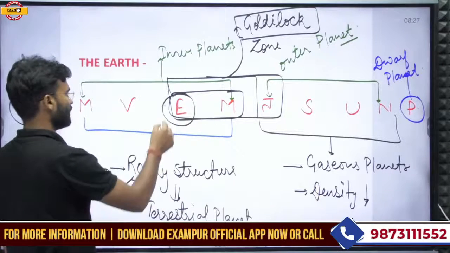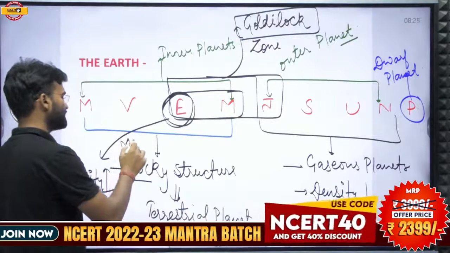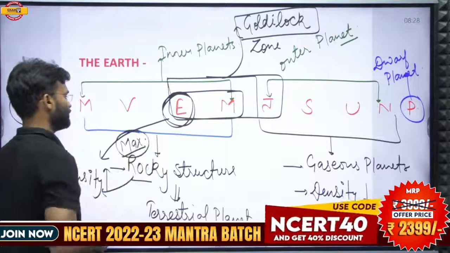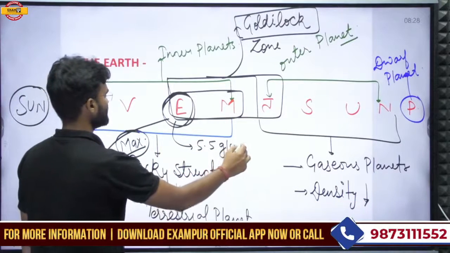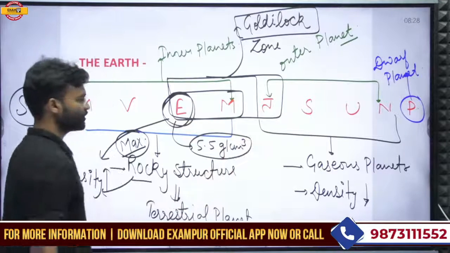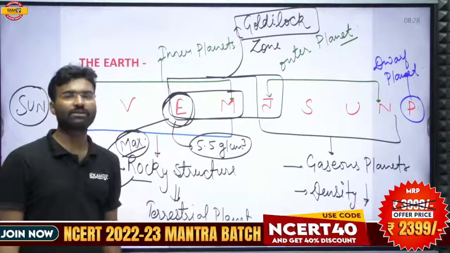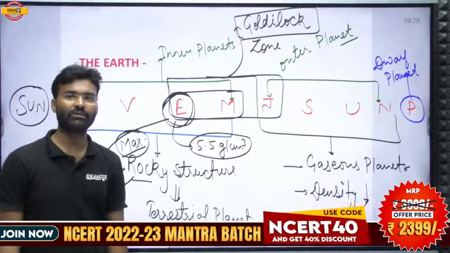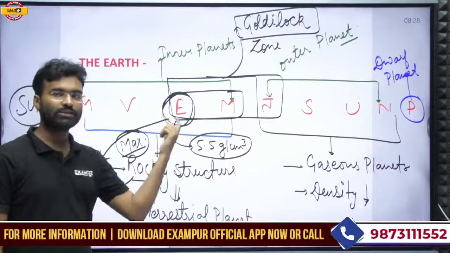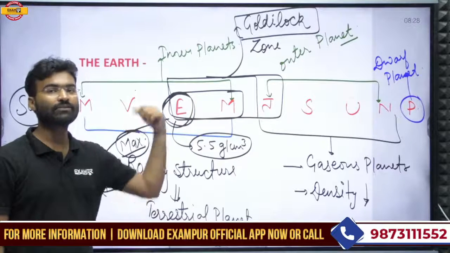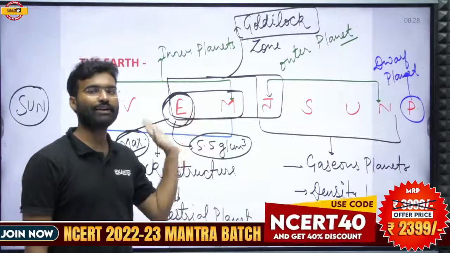The maximum density in the solar system: Earth has the maximum density in the solar system, which is 5.5 gram per cubic centimeter. So you should know which planet has the maximum density. These planets are made of rocky structure, and that is why their density is relatively high, and the outer planets have less density than the terrestrial or inner planets.